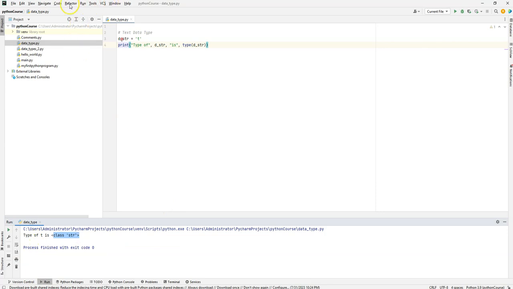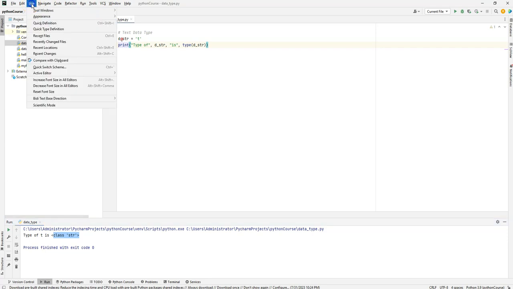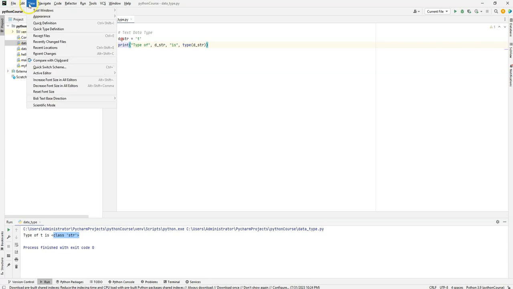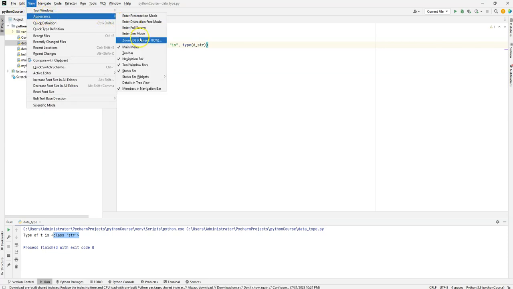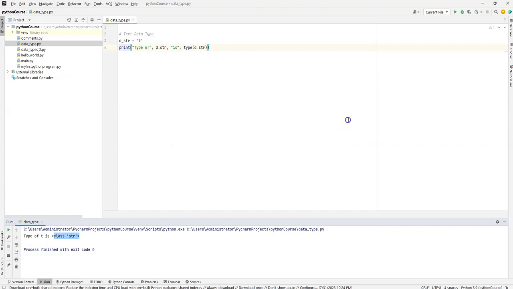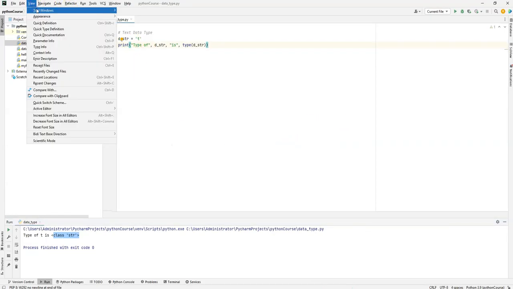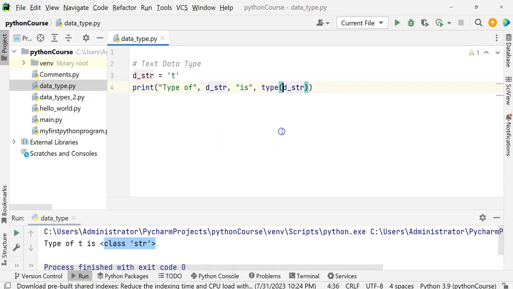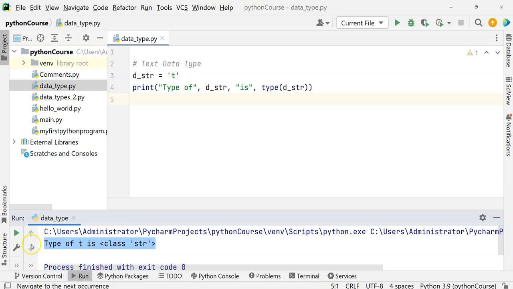Maybe let me just increase the font so that you can see it. Okay. See, now this is the code. If you look at here, what did we get? The type of t is what? Class str.